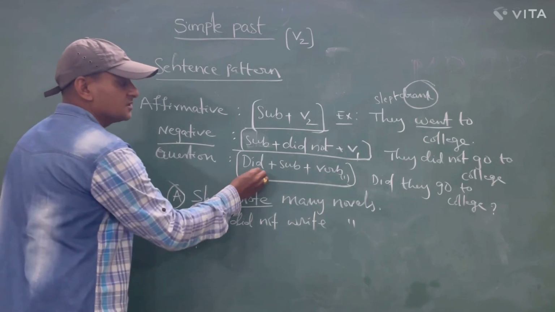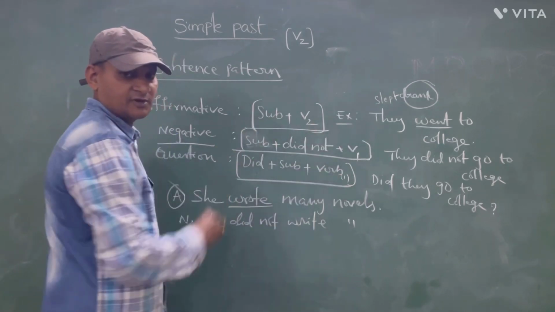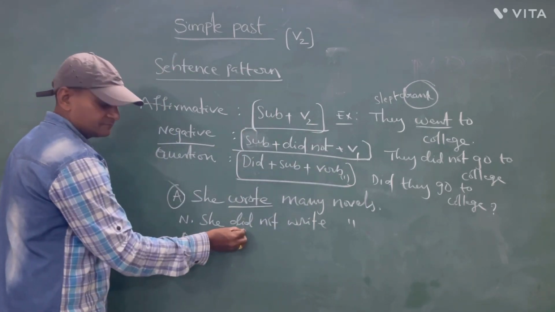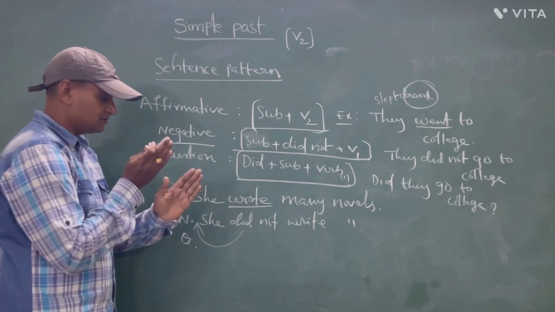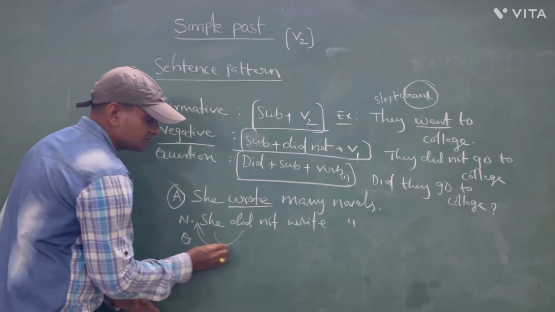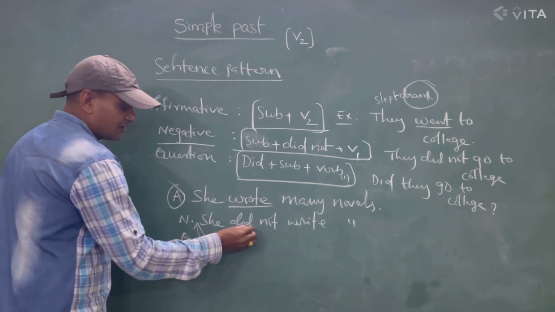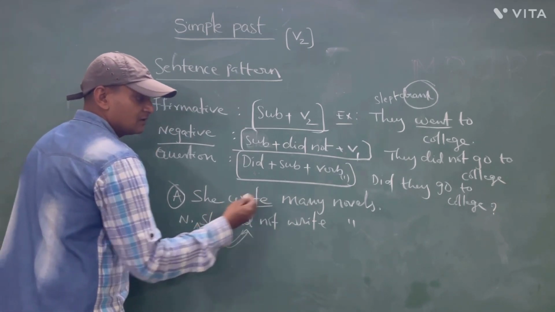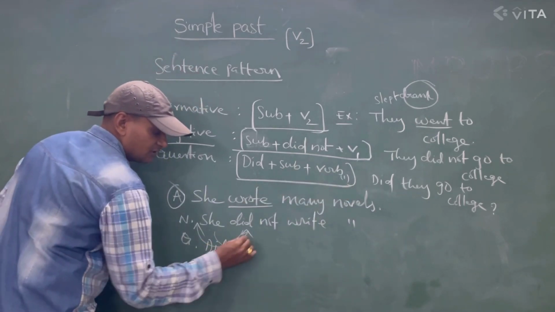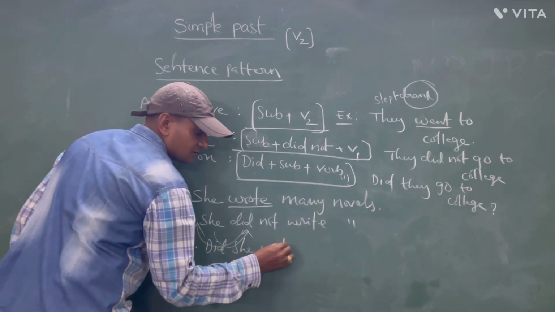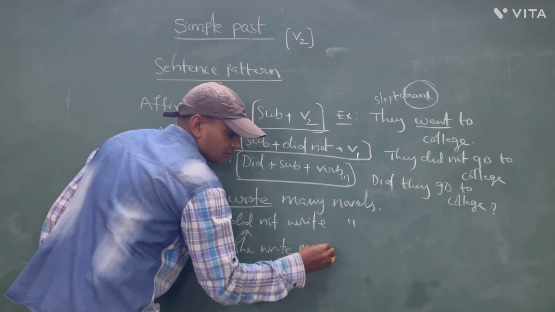Question format is did plus subject plus first form. Did, you have to replace did and she here. Did she write many novels?